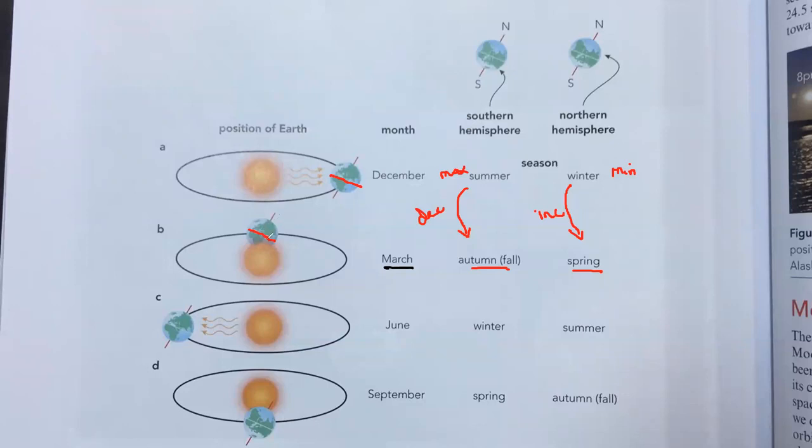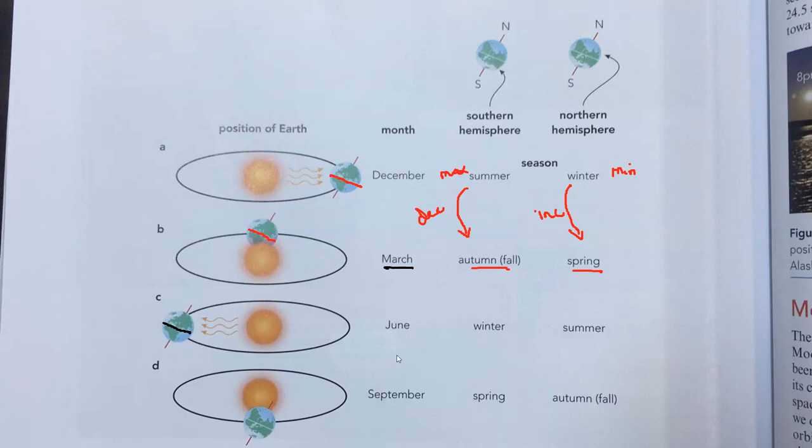Then after 6 months, the position of the earth will be exactly opposite. Now which hemisphere is receiving more energy, northern or southern, in June?